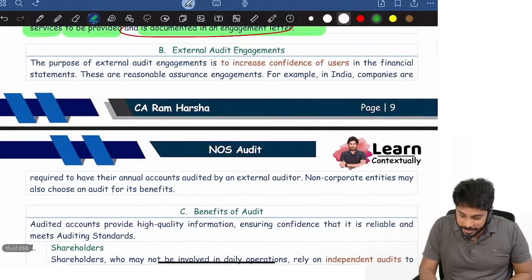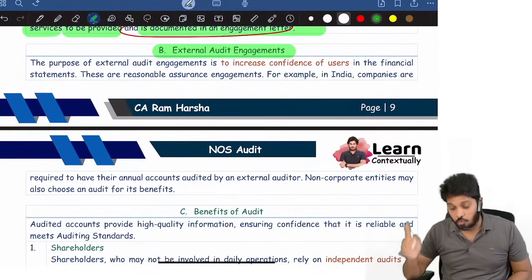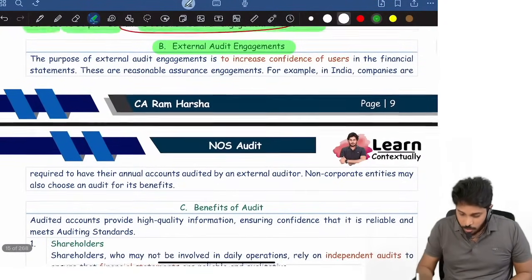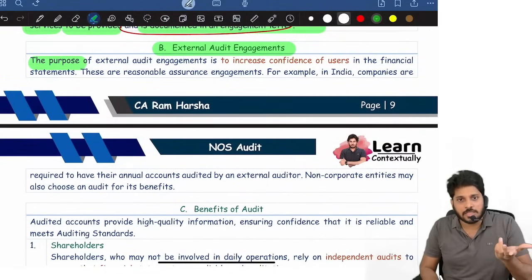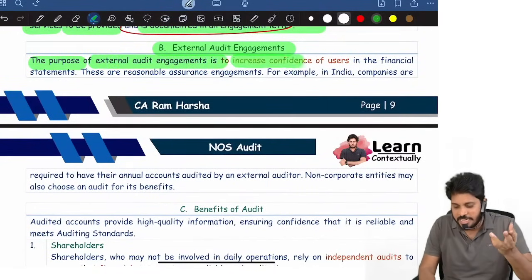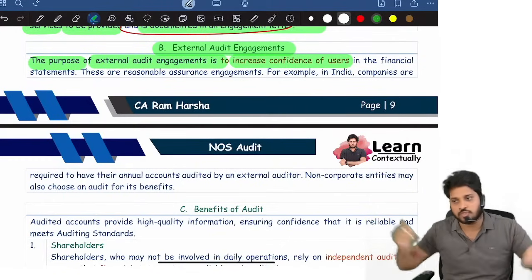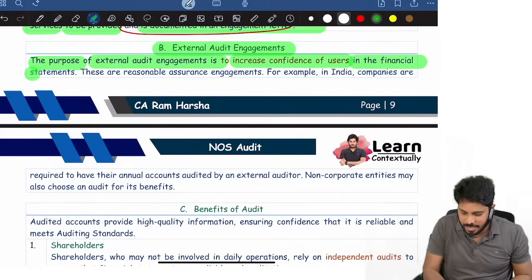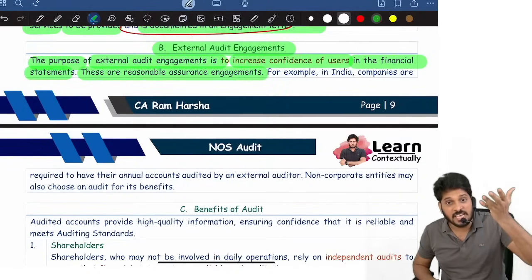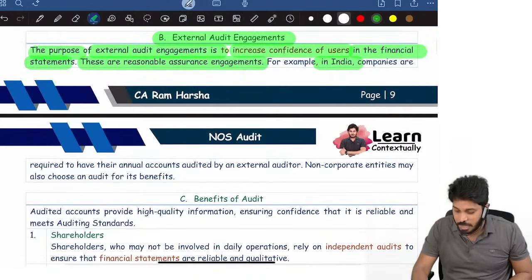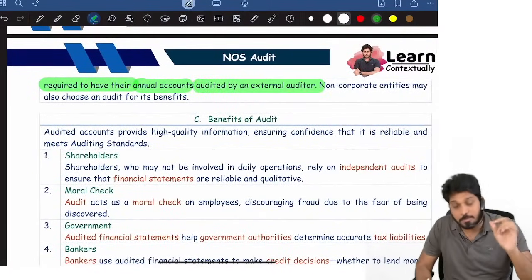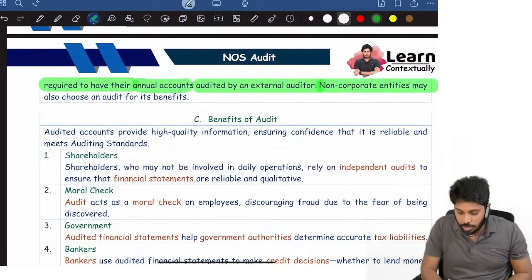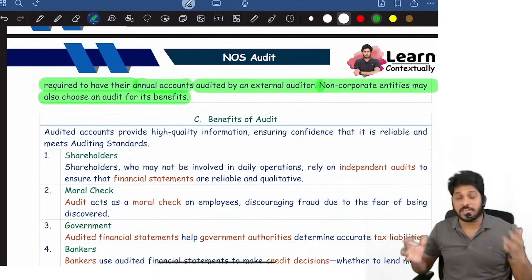Now, what is an external audit engagement? What is the purpose? The purpose of audit is to increase the confidence of users. There are lakhs of users, and I want to increase their confidence in the financial statements. Audit engagement is a reasonable assurance engagement. For example, in India, companies are required to have their annual accounts audited by an external auditor. Non-corporate entities may also choose to for various benefits.